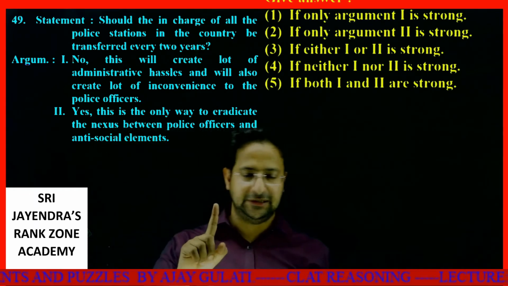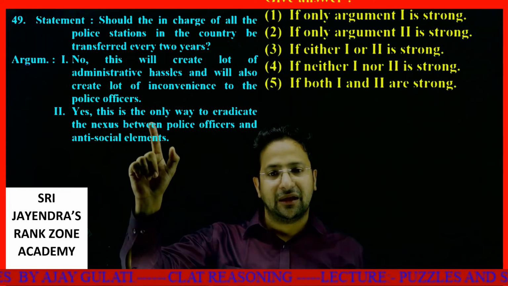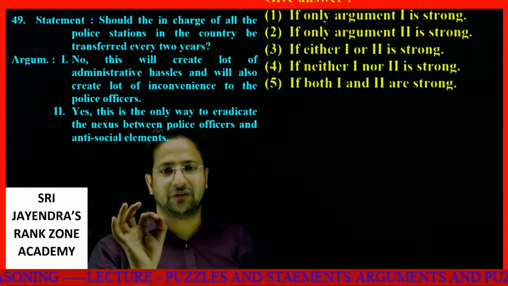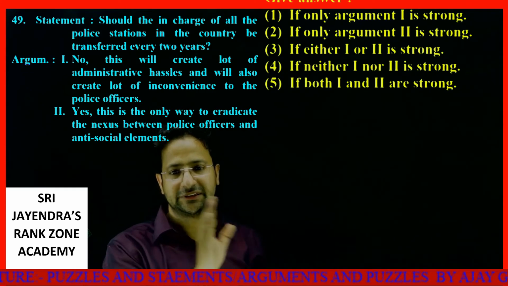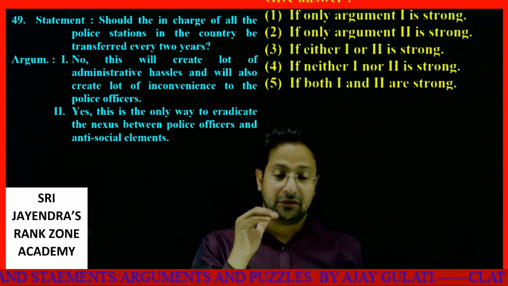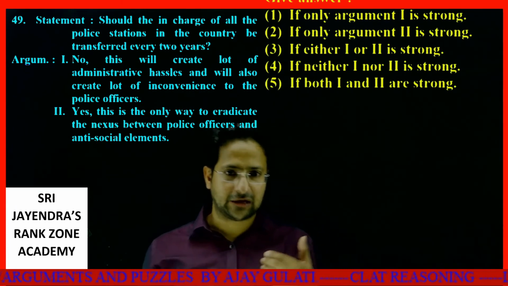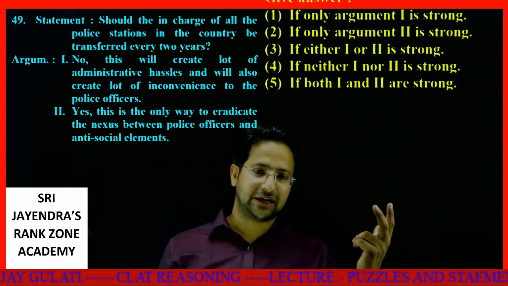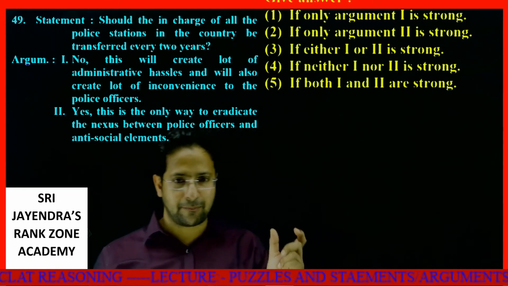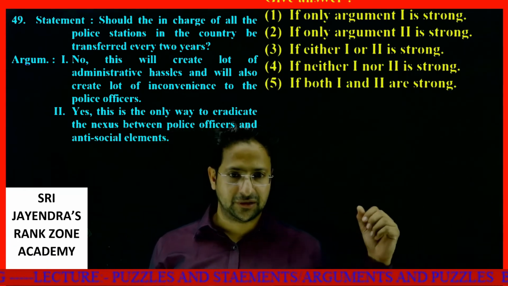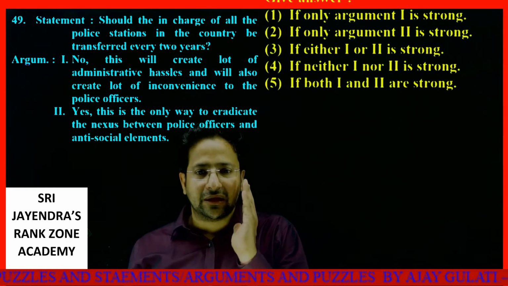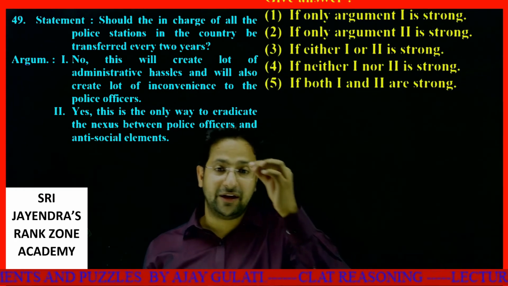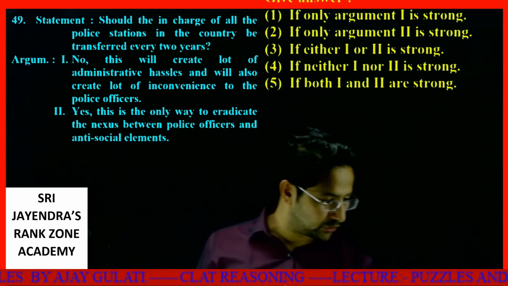Okay. Second, yes, this is the only way to eradicate the nexus between police officers and anti-social elements. See, when the line comes like this, it is not true. If it had been, yes, this is one of the ways to eradicate the nexus between police officers and anti-social elements, this could have been true. This is one of the ways. In our departments, we are being changed every 2 years because of this reason, so that we don't get in a nexus with the taxpayers. Had the statement been yes, this is our way to eradicate, then this could have been correct. But when it is said this is the only way to eradicate, then this is not at all true.